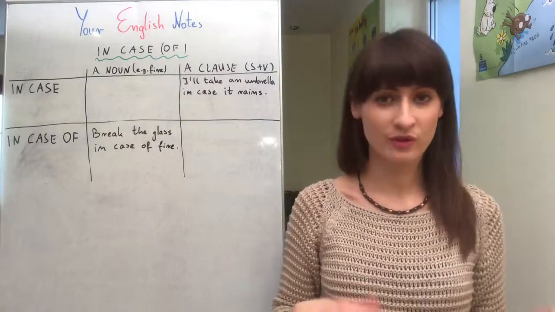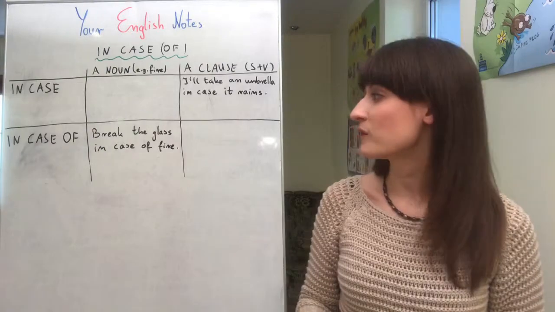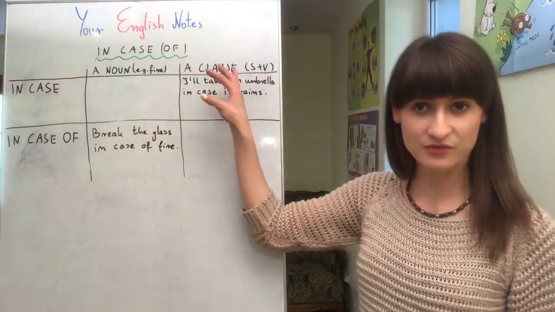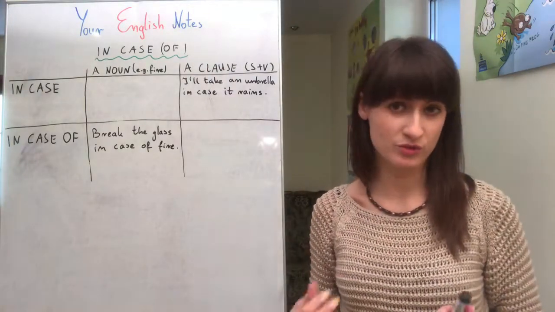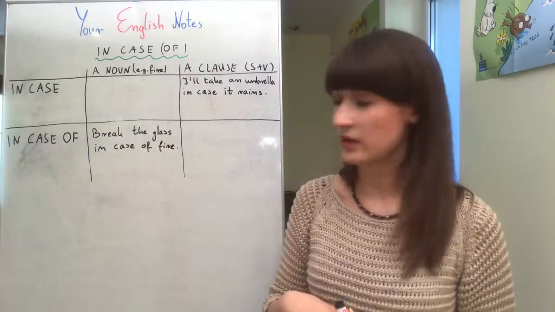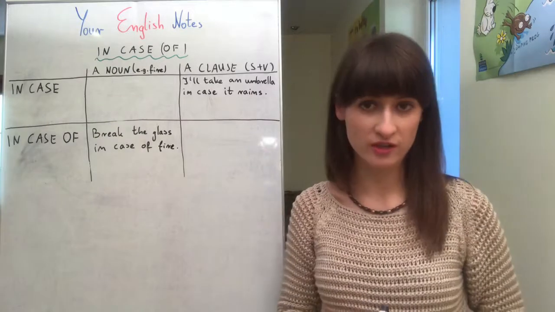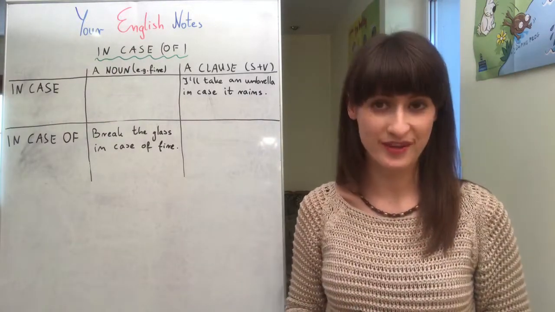The difference was that we use although with a clause, for example, I went jogging although it was raining. And we use in spite of or despite with a noun. So for example, I went jogging despite the rain or in spite of the rain.